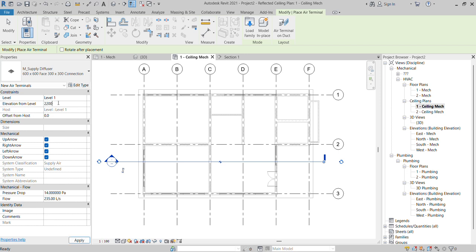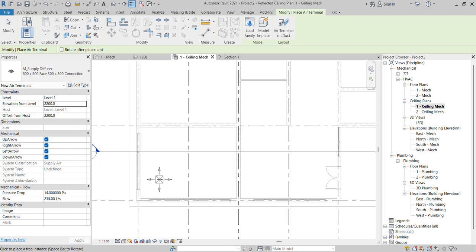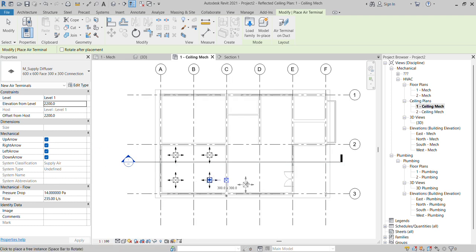2200 I put it. Okay, now I can place it: 1, 2, 3, 4, 5, 6. I just put it 7.